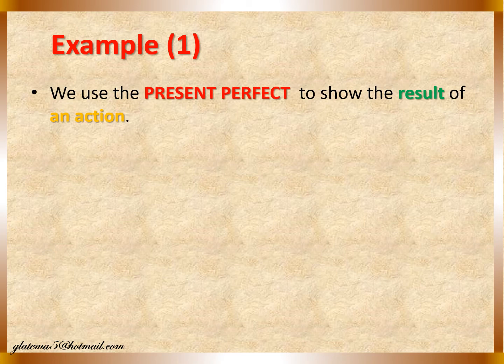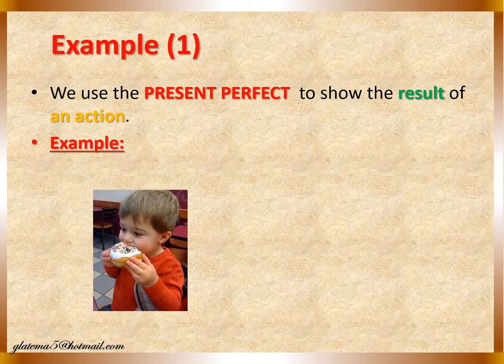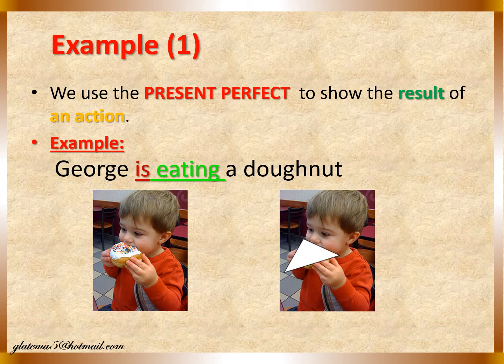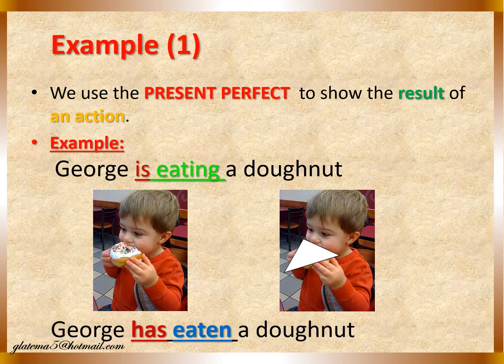Now we are going to see the use of the present perfect is to show the result of an action. For example, here we have a little kid whose name is George and he is eating a donut. But now he finished his donut, so we say George has eaten a donut. He has no donut anymore. So in that case, we use the present perfect.